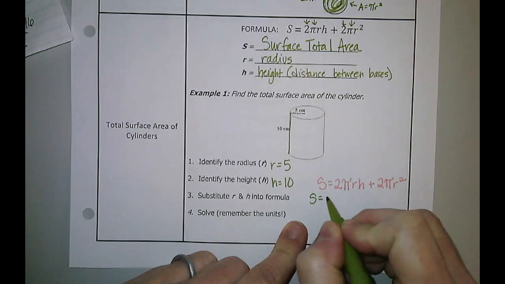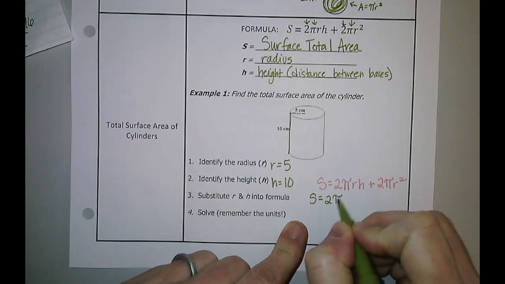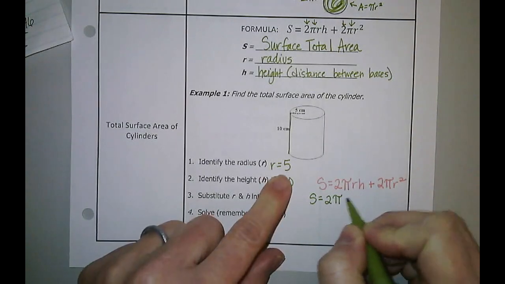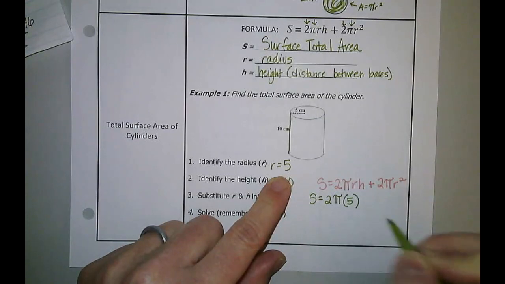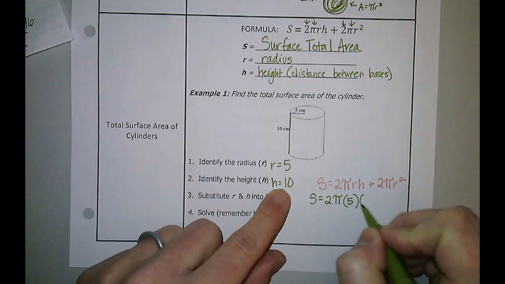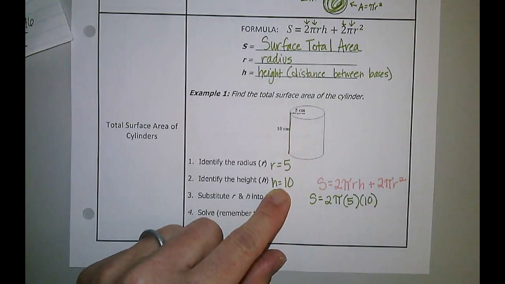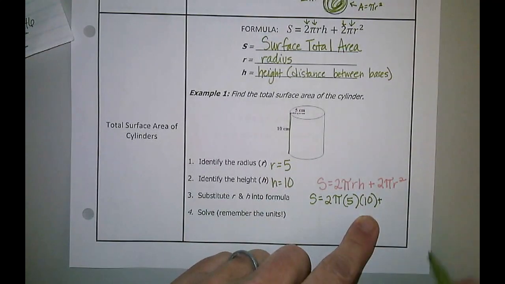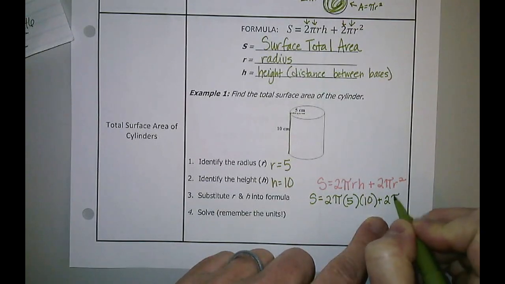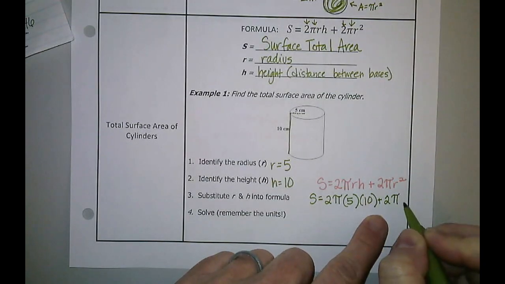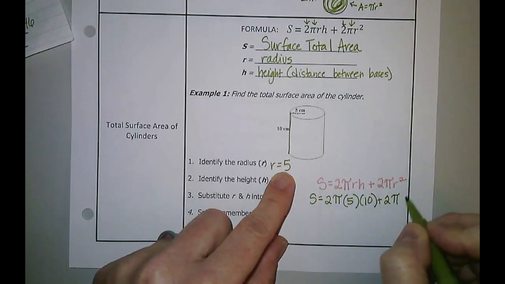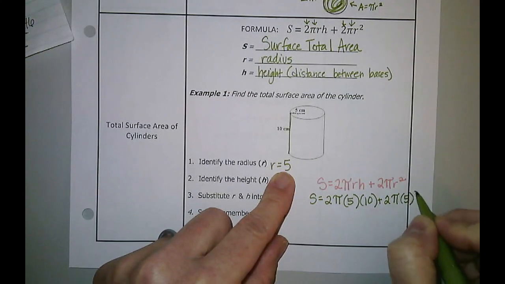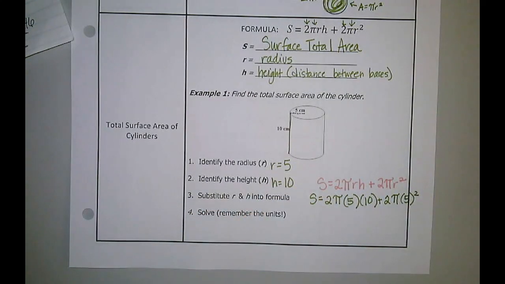S equals 2 pi. My R in this case is 5. My H in this case is 10. And then I have plus, again, I have a 2, I have pi, and I have R again, which is 5, and I need to square that. So I'm going to go ahead and just put that in parentheses with my little square so I know that I need to square that.